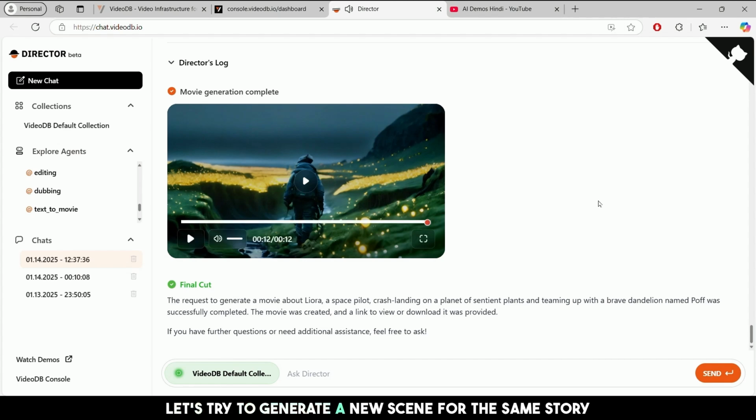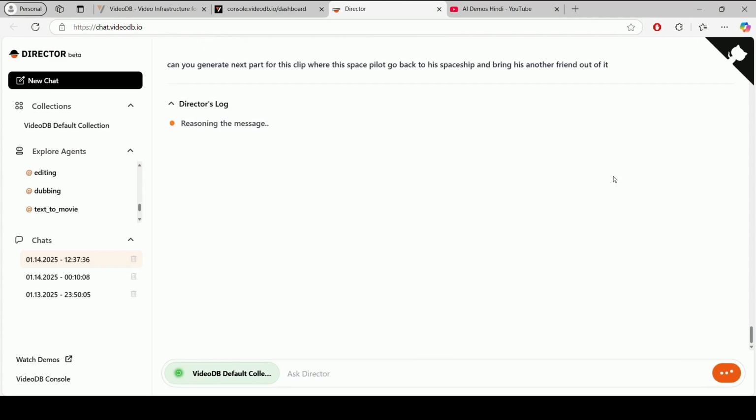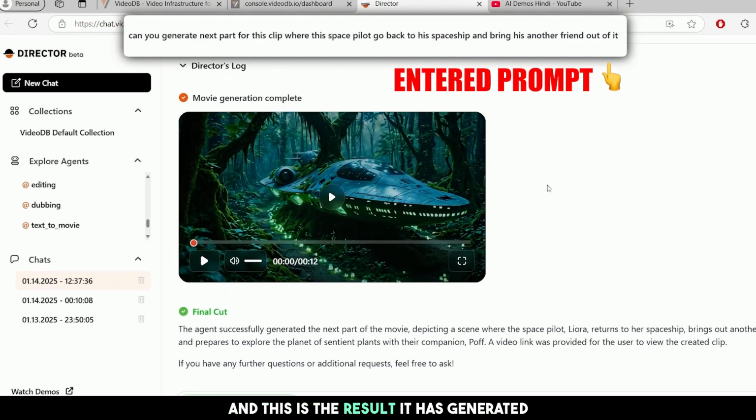Let's try to generate a new scene for the same story. Here's the prompt, and this is the result it has generated.